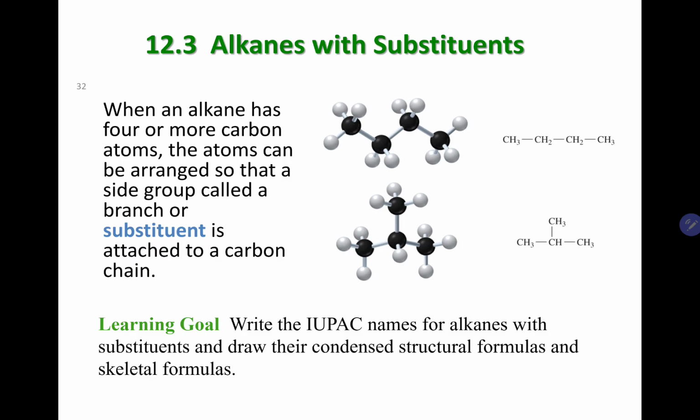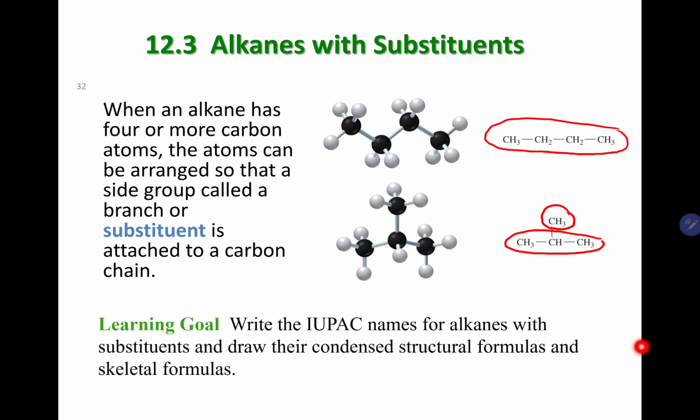Why did I say it is a branch chain alkane? Here is your primary alkane chain. This is your primary chain, and then this CH3 is a branch that is attached to that chain, right? But in the straight chain you never saw that. You saw that all four carbons are connected in a straight chain manner. The first carbon is connected to the second one, second to the third, third to the fourth. All carbons are connected to one another in an organized manner, but in here these three carbons are connected in a chain, and then this CH3 right here is coming out of the middle carbon.